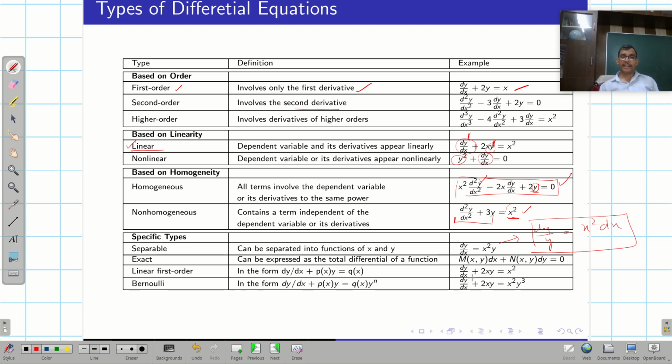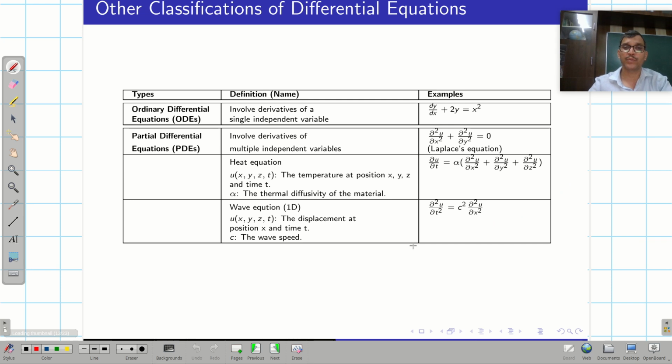Then an exact differential equation: if any differential equation can be expressed in this form, then it is said to be an exact differential equation. Then linear first order: if any equation can be written in this way, it is said to be a linear first order equation. But if it is given in this form, then it is said to be Bernoulli's equation. So these are specific types of equations.